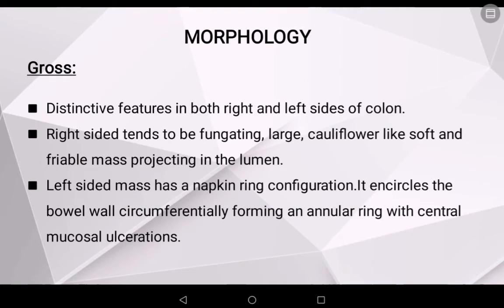So let's talk about the morphological features seen in colorectal carcinoma, and our main concern is with the morphology in this practical. Looking at the gross features, distinctive features can be seen in both the right-sided or the cecum carcinoma or the left-sided or the sigmoid carcinoma. Right-sided carcinoma or the cecum carcinoma will show a fungating large cauliflower-like soft friable mass which is projected into the lumen of the gut. And the left-sided or the sigmoid carcinoma has a napkin ring configuration, and it circles the bowel wall circumferentially, forming an annular ring with central mucosal ulcerations, and necrosis can also be seen widely in the gut lumen.